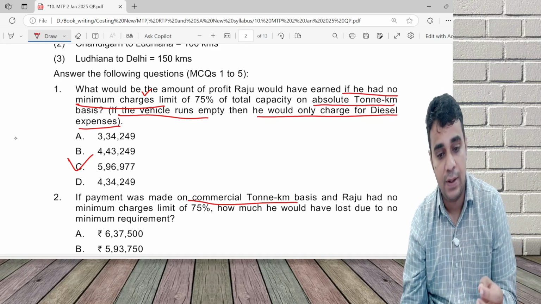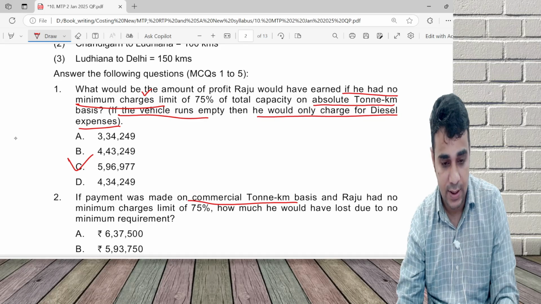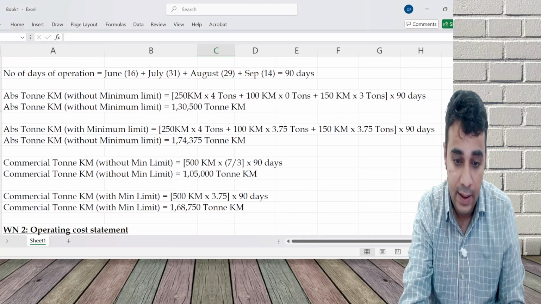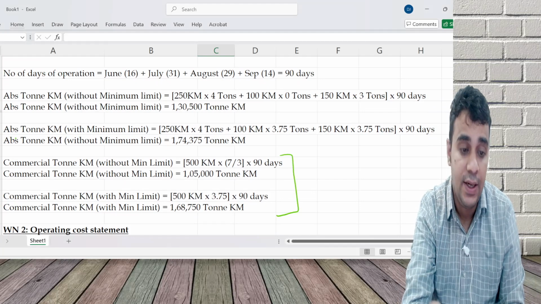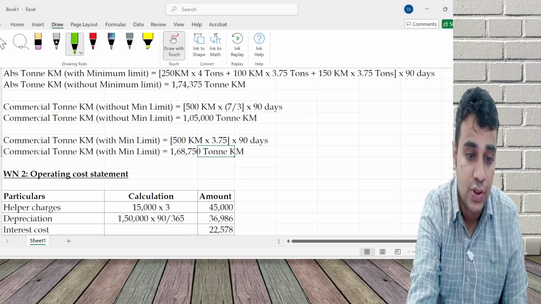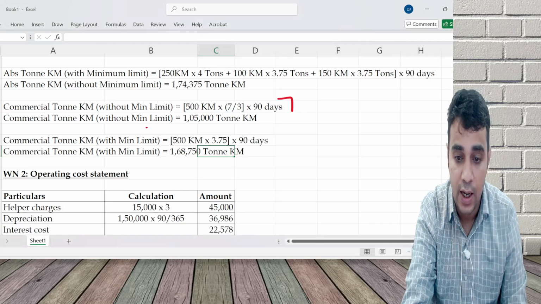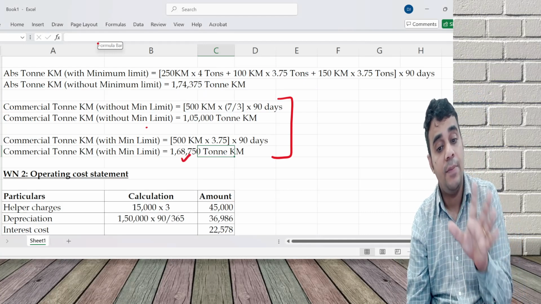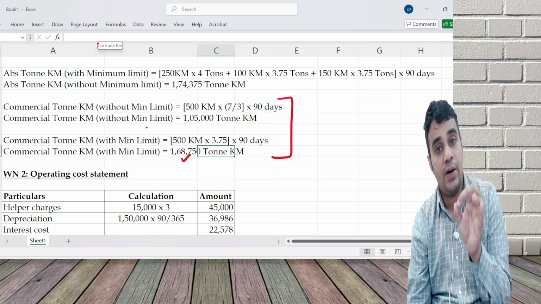Loss is very simple. If it's on commercial ton kilometer basis, let me go to this number. If the minimum condition is there, I am going to charge for 168,750. And if the minimum condition is not there, I'll charge only for 1,05,000.